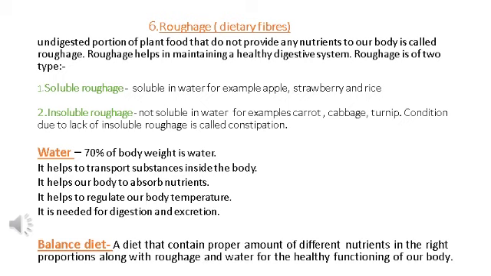Now balanced diet. Children, for proper growth and function of our body, we need all these nutrients in correct amounts. So, a diet that contains all the nutrients in proper amounts is called a balanced diet. So, for proper growth and development of our body, we should eat a balanced diet. For what? To get all these nutrients. So children, you should eat a balanced diet.